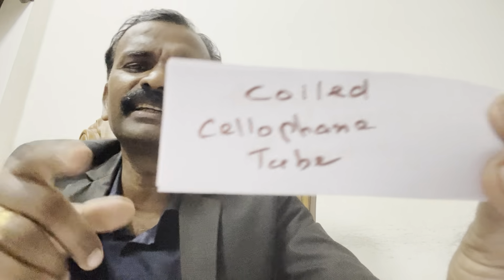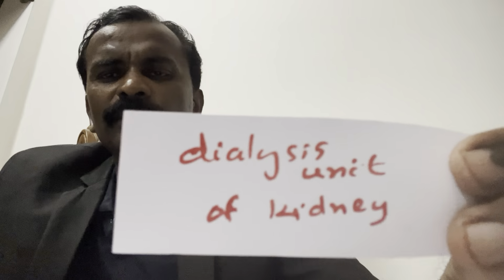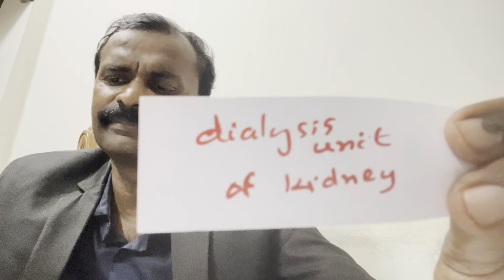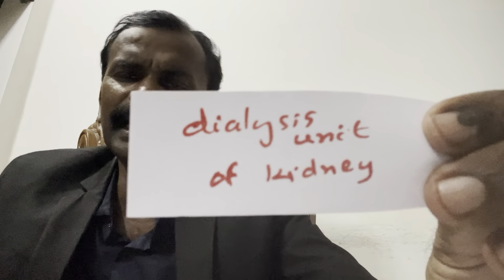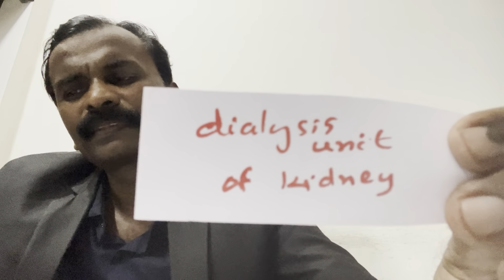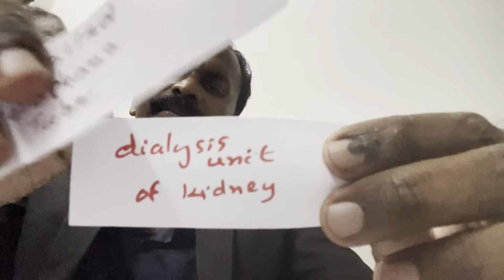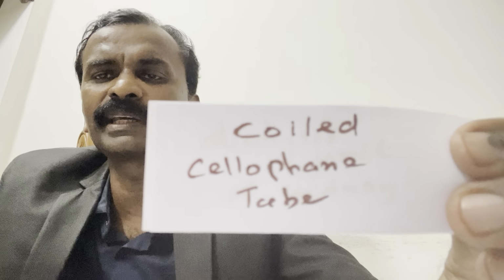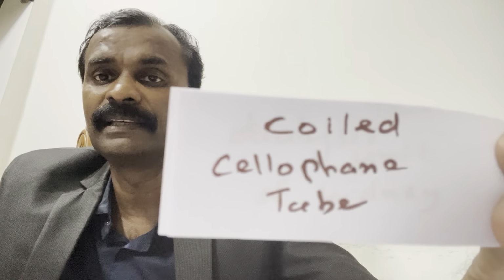Coiled cellophane tube. It is a dialysis unit of kidney. Cellophane.